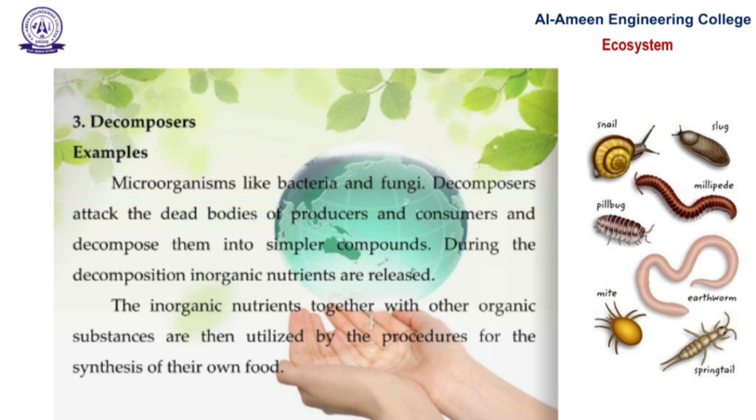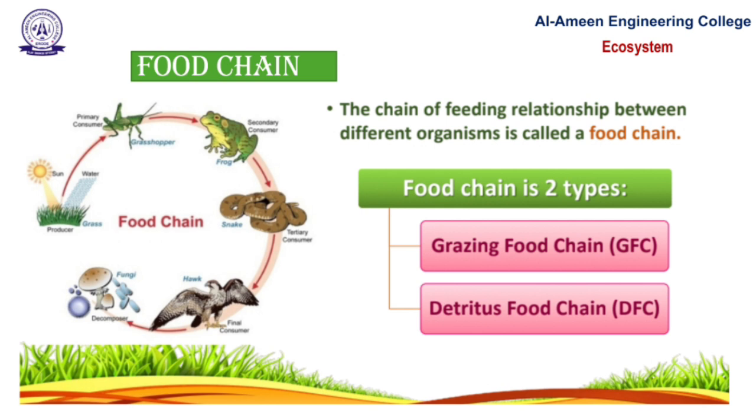Next, food chain. A food chain shows how energy flows from one organism to another in a linear sequence. Energy always flows in one direction from producers to consumers. Next, types of food chain. There are two main types of food chains. One, grazing food chain. Two, detritus food chain.